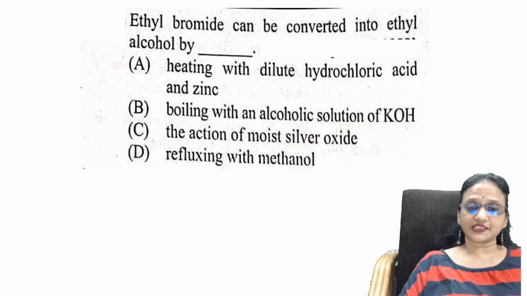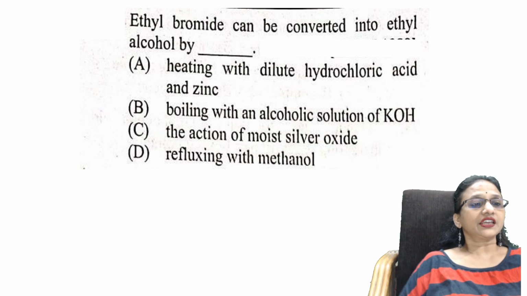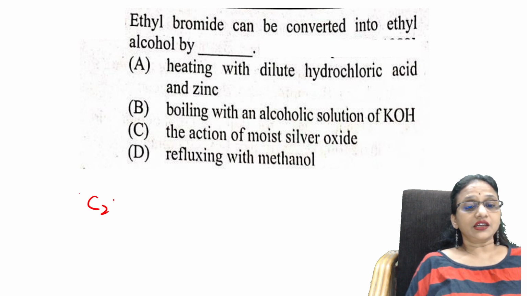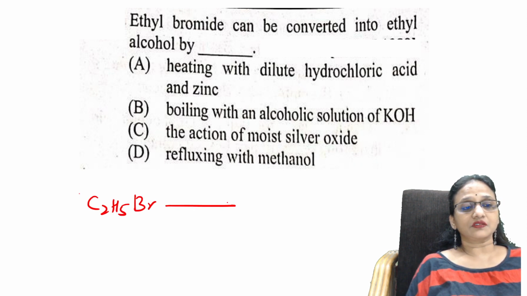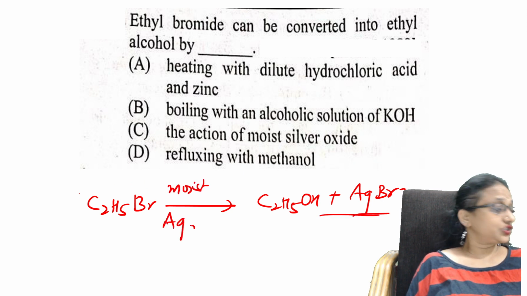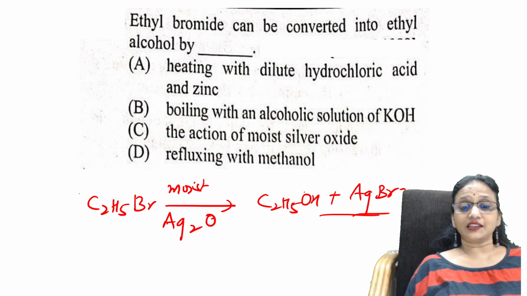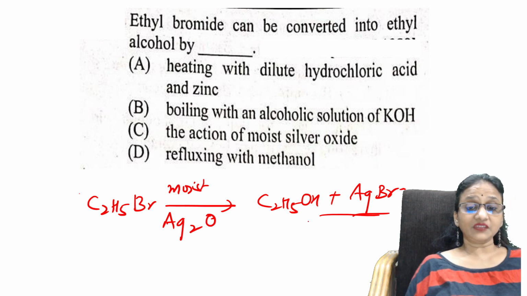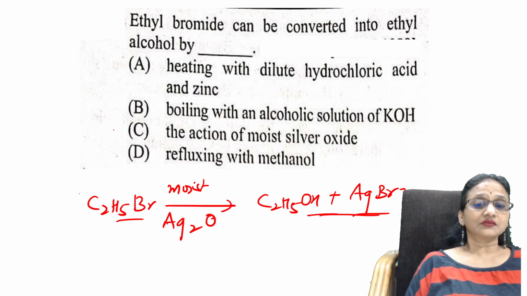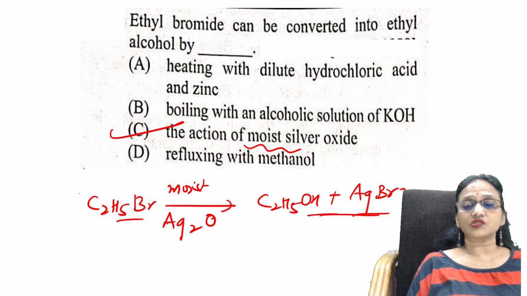That's the reason. Easy. Next question. Ethyl bromide can be converted into ethyl alcohol by. Okay, simple, students. Remember, I can use, as I've written, moist silver oxide, Ag2O. If you add that, you will prepare alcohols from alkyls. Done. So what is the option here? Action of moist silver oxide.